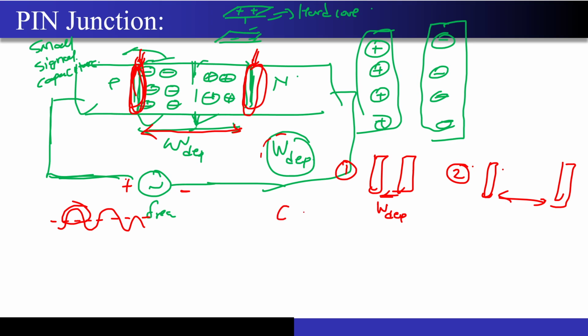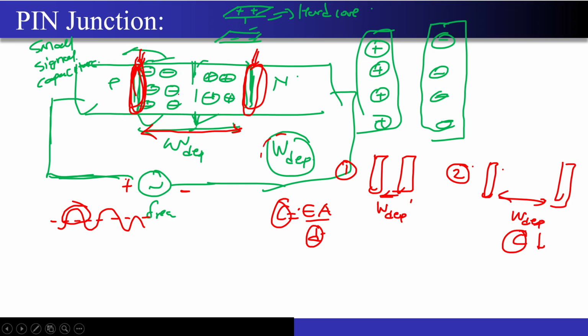Extreme, very good. C is what? Epsilon A by D, correct? So now W dep is small. W dep is small, that means the capacitance is large over here. If W dep is large over here, that means capacitance is small.